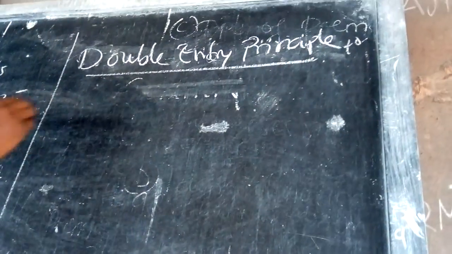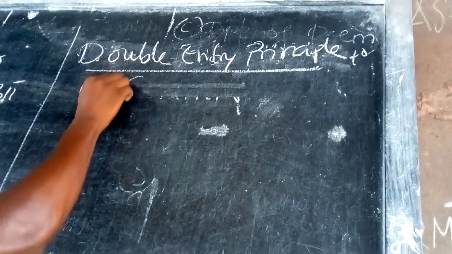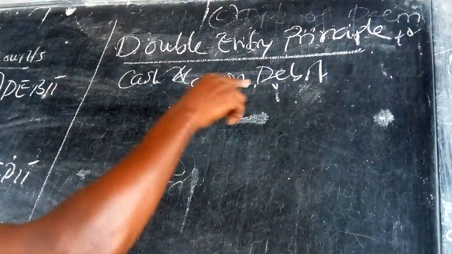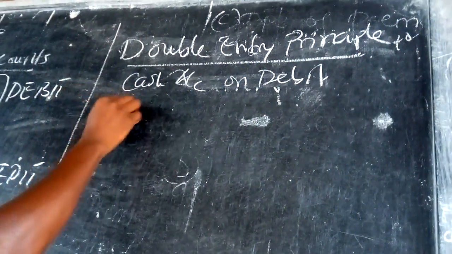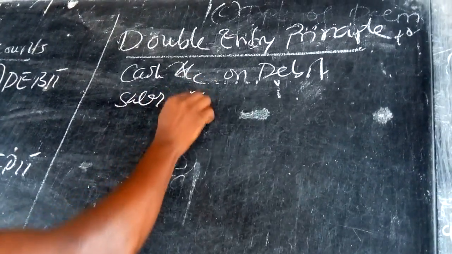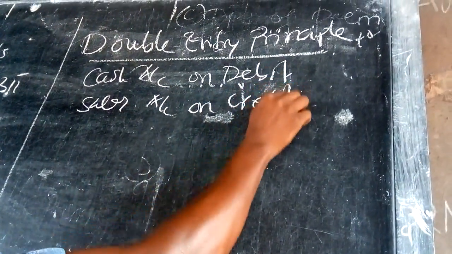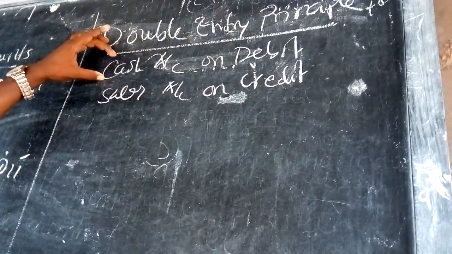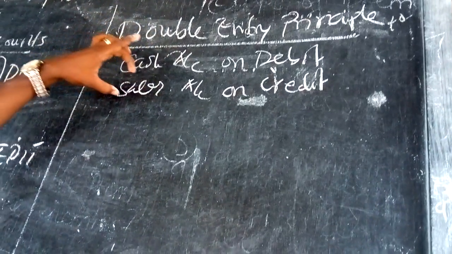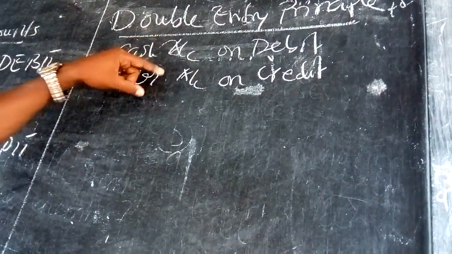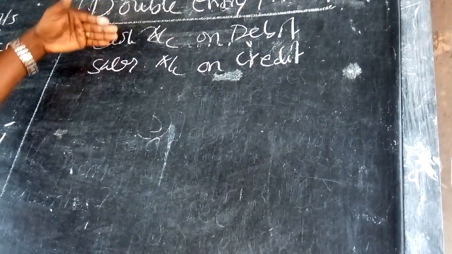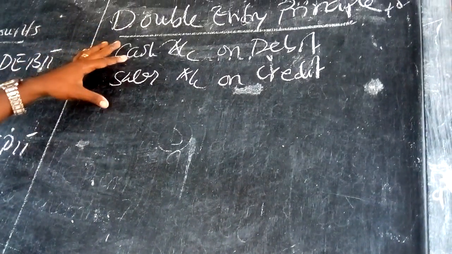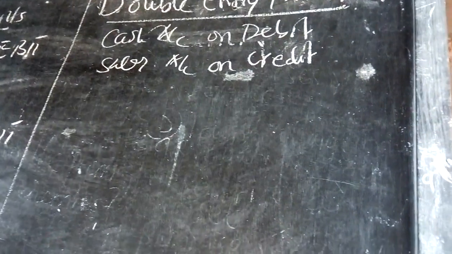It means that if you are going to record, let's say, a cash account, you are recording the cash account on debit. On debit means that the corresponding amount should be shown on the other account. Let's say it is the sales account on credit. It means that when you are selling goods, you are receiving money. So the money will be represented by the cash account, so you have to debit it. And the goods go out, so we have to record it on sales. That's why you need to credit. But the amount recorded in the cash account and sales account should be the same. And this is just one example regarding sales and cash, and how we can deal with double entry.